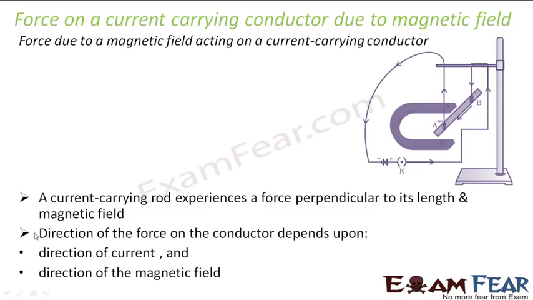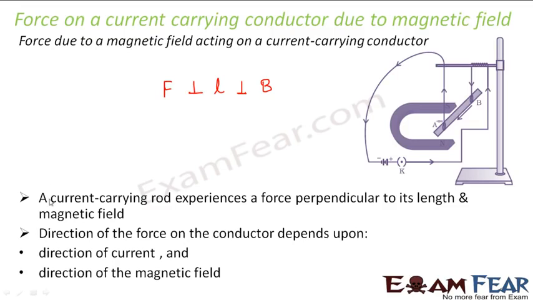Now let's say that if there exists a magnetic field, and if you bring a current carrying conductor in that magnetic field, that current carrying conductor experiences a force due to the magnetic field. So let us talk about that magnetic force. It has been observed, now in this case this is the magnet. Because of the magnet, in this area you have magnetic field, and this AB is a current carrying conductor. The moment AB is placed in this magnetic field, AB experiences a magnetic force, and this magnetic force is perpendicular to the length of the conductor, and it is also perpendicular to the direction of the magnetic field.